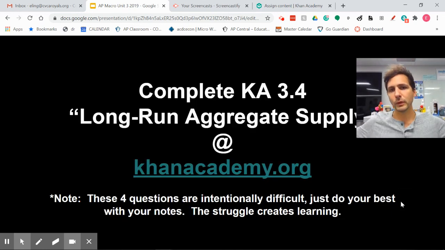All right, that's it. 3.4 long run aggregate supply. Know that it is an indicator of full employment GDP in the long run. Our input and output prices are flexible as opposed to the short run where only the output prices are flexible, which means that we will always go back to full employment GDP. Know that it's a vertical line because price level can go up and down in the long run, but GDP will be fixed at full employment. And then finally, know the shifters. Know a change in the quantity or quality of resources and a change in technology will cause it.